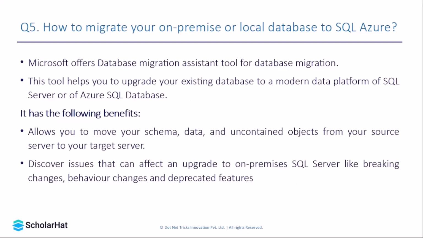So the answer to a question like how to migrate on-premise data to Azure SQL is with the help of the Database Migration Assistant tool. You need to simply say that Microsoft provides a tool called Database Migration Assistant, and with the help of that tool we can migrate our on-premise data to Azure SQL, and obviously it has the benefits which we discussed right now.